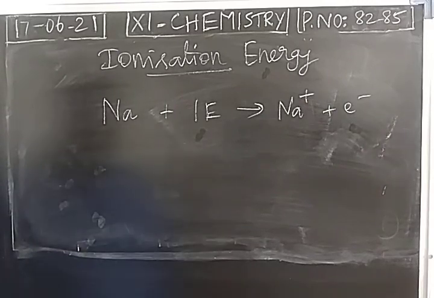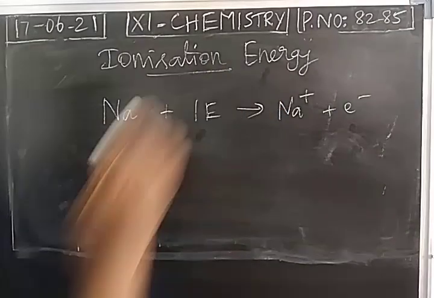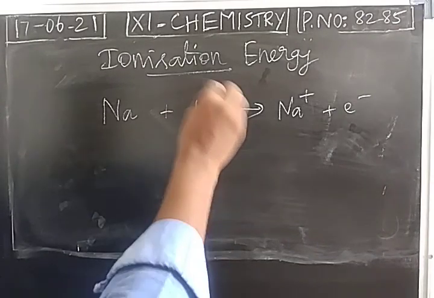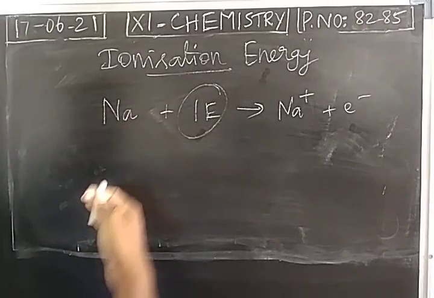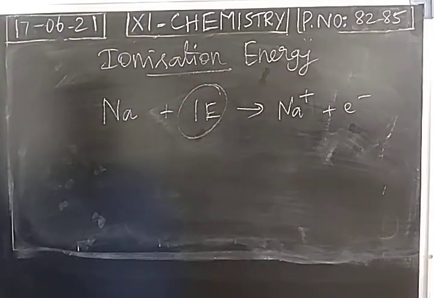For this ionization process, how much energy is given? It is called ionization energy. IE represents ionization energy. How much energy is given to convert a neutral atom into an ion? This is ionization energy.